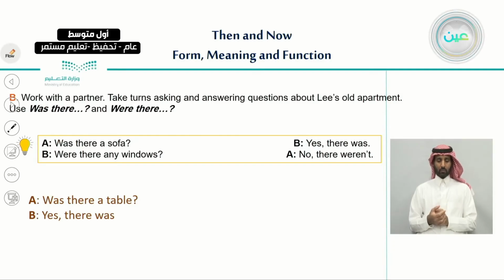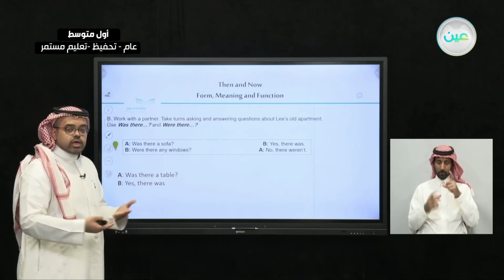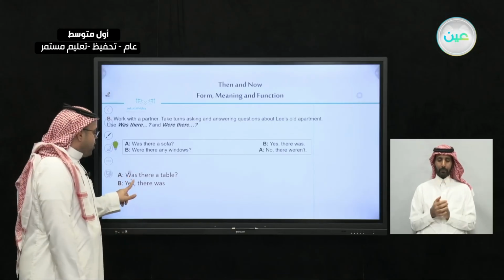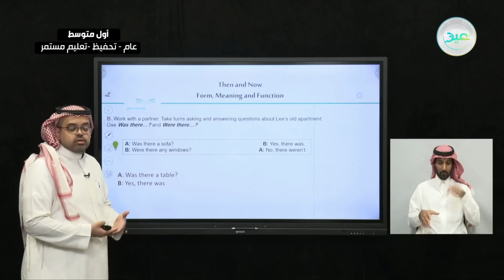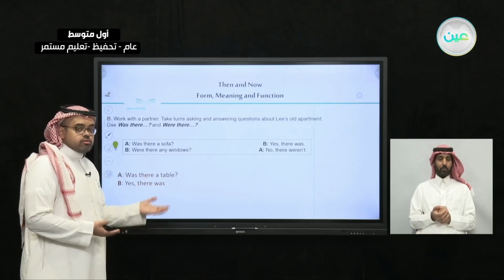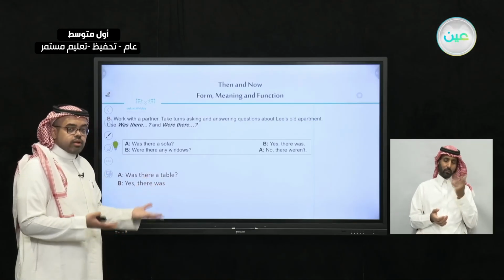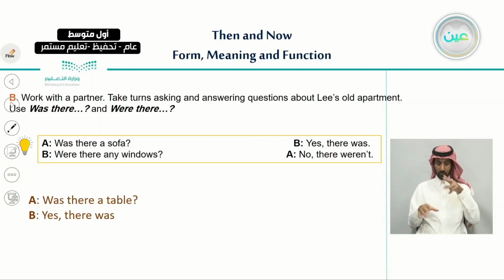This is the first example. You can have a similar question to this. When you have a look at the picture, you can ask the following: was there a table? So he can have a look at the picture and decide the answer. He can figure out the answer by looking at the picture. And the answer, of course, will be yes, there was.